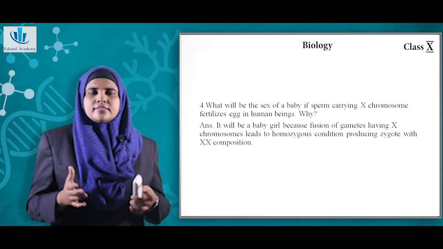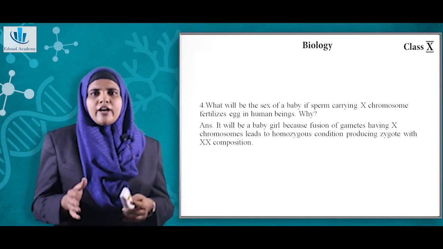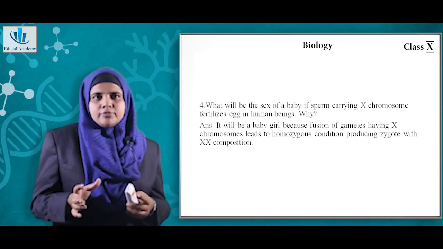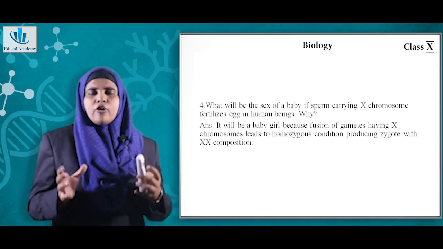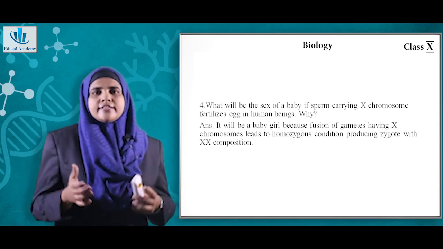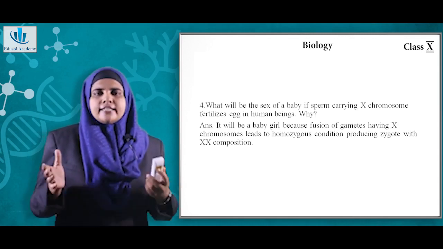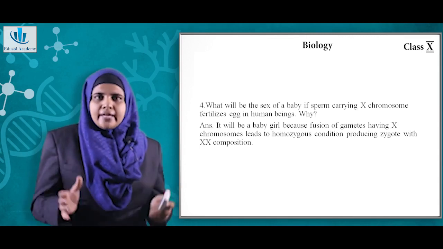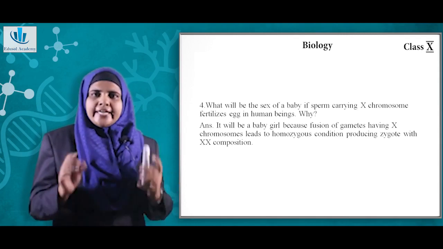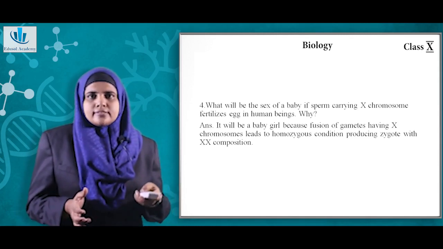So here what happens is, the male will have an X chromosome and a Y chromosome. The female will have two X chromosomes. So if the X chromosome from the male fuses with the X chromosome of the female, then the zygote formed will be a female. Now if the Y chromosome of a male fuses with the X chromosome of the female, then it will be a male. So it is the male actually who determines the sex of the child. So the female will have only X chromosome, but the male has both X and Y chromosome. So that is how the sex is being determined.